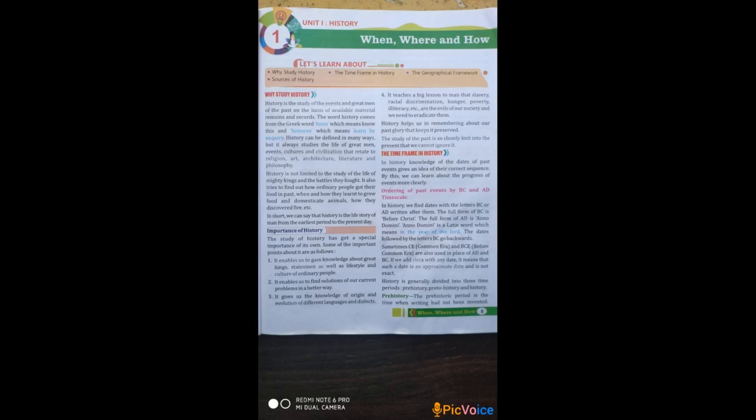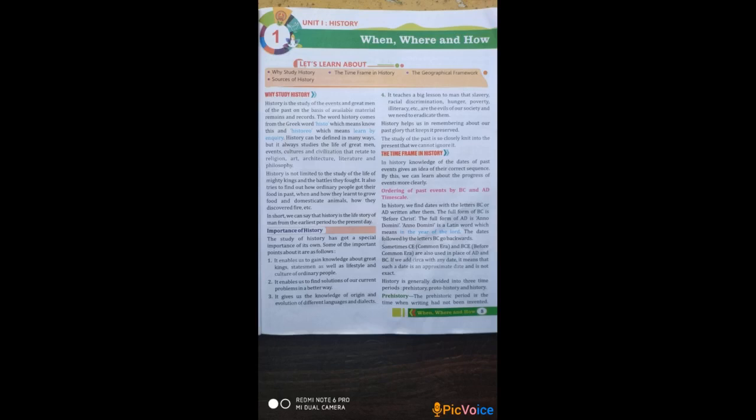Available material means the material which is left behind, and the records means the written records which are available to us. The word history comes from the Greek word histor, which means know this, and historia, which means learn by enquiry.